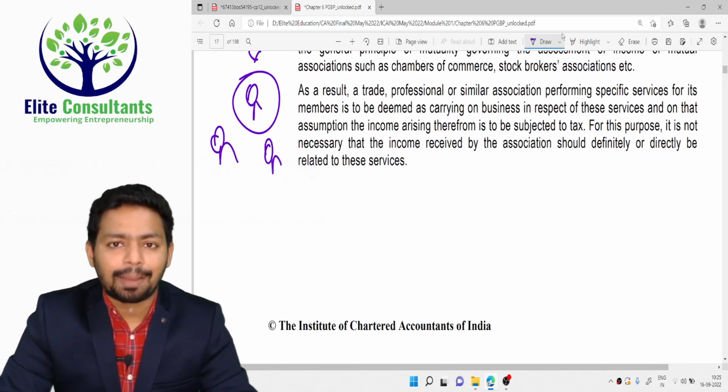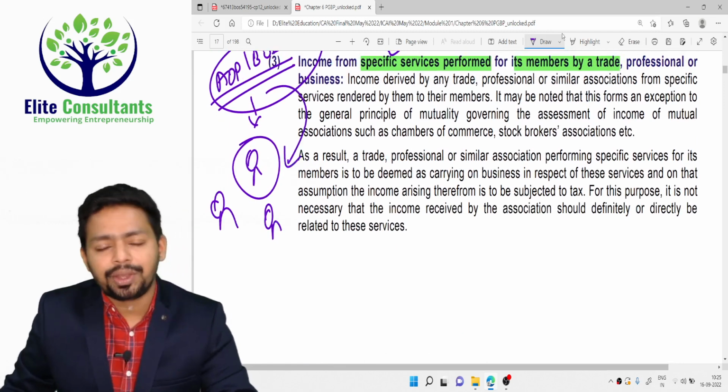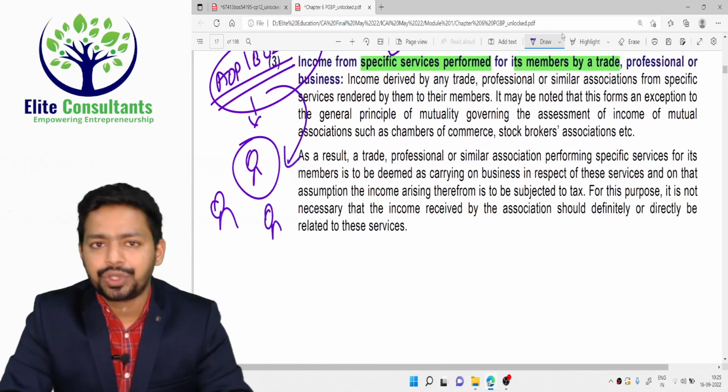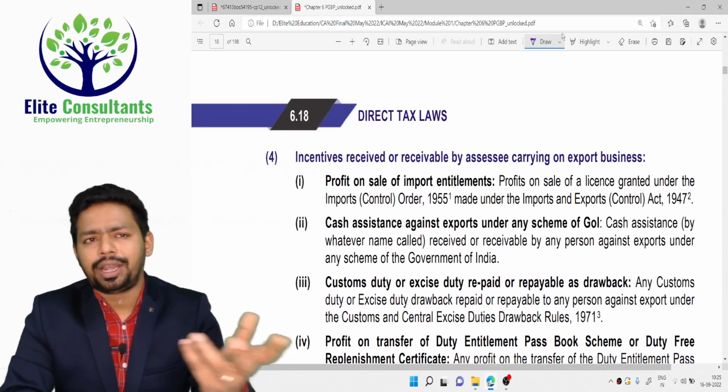Even now GST is applicable. Even if AOP and BOI provide any services to their own members, GST is also applicable. Even that clarification is added in the GST chapter. So that is for AOP and BOI or trade association.